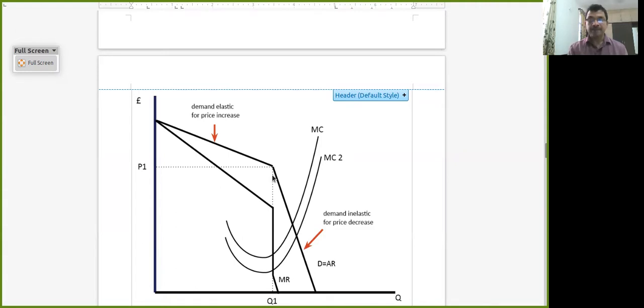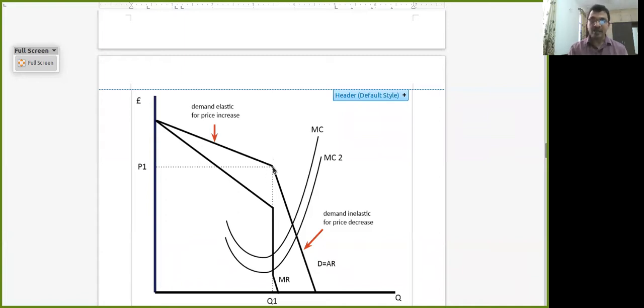Now, there is a principle of price rigidity to which all firms in the oligopoly market conform. An oligopoly market in the first place is what? It is a market in which very few firms compete with one another with differentiated products, isn't it? Now, they are all expected to function from this point of equilibrium in the kinked demand curve.